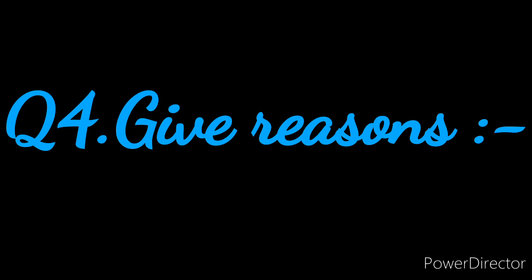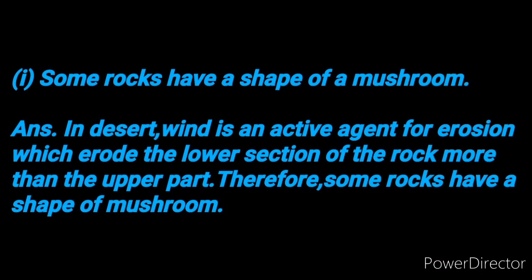Now the fourth question of your exercise is, give reasons. A statement is given here, and you have to find the reason why it is said like this. See first number, some rocks have the shape of a mushroom. Why do some rocks have the shape of a mushroom? You have to give the reason. The answer is, in deserts, wind is an active agent of erosion which erodes the lower section of the rock more than the upper part. Therefore, some rocks have the shape of a mushroom.